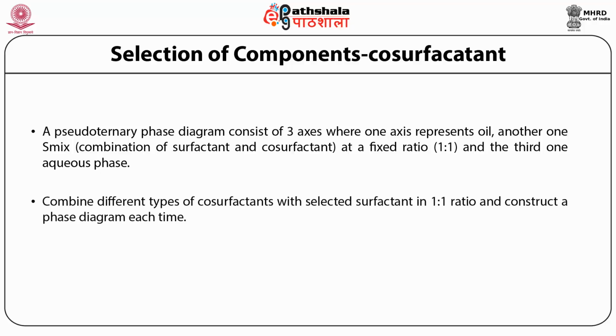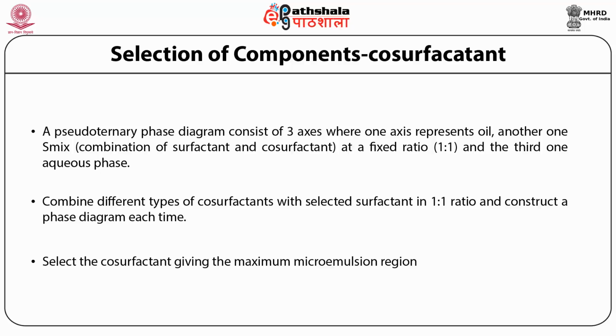Combine different types of co-surfactant with selected surfactant in 1:1 ratio and construct a phase diagram each time. Select the co-surfactant giving the maximum microemulsion region.